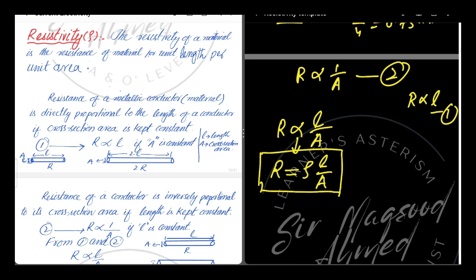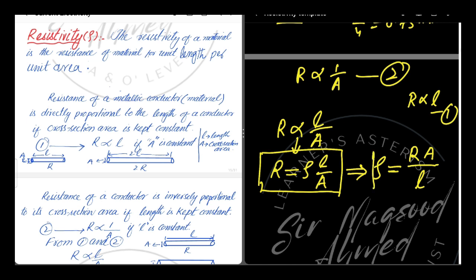We can use it if we know the length of the conductor, its cross-section area and the resistivity of the conductor. From this formula, if we want to find the resistivity of a conductor, which is rho, it will be equal to resistance into cross-section area over length of the conductor.